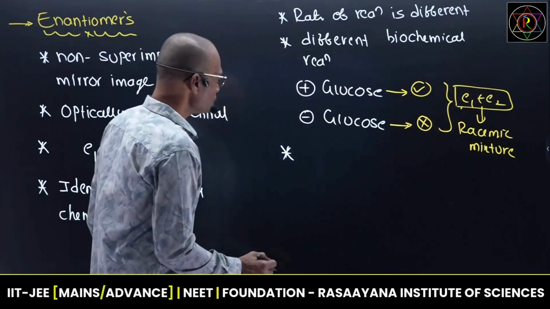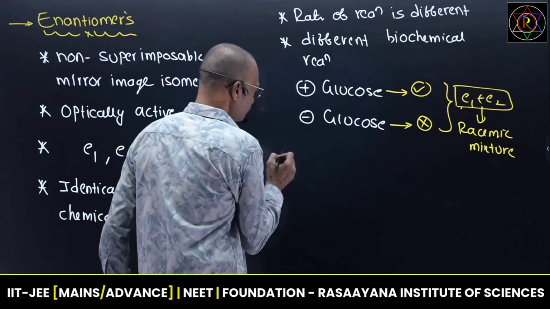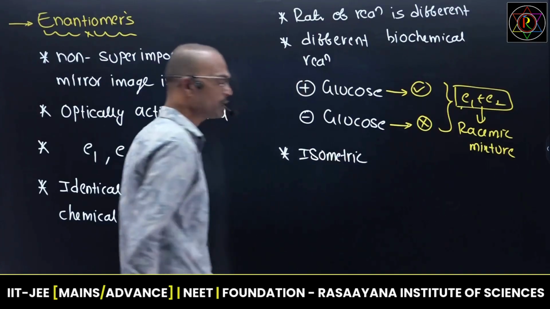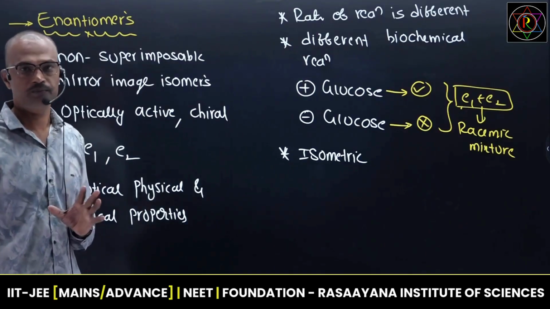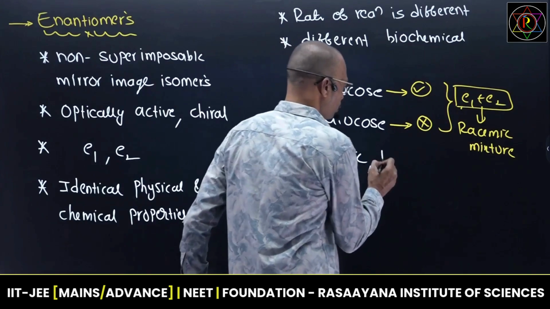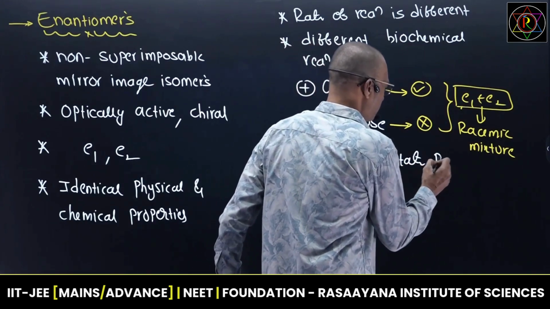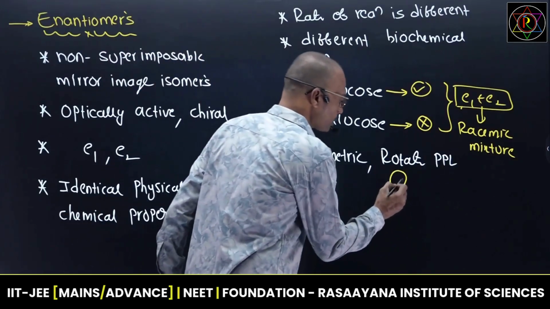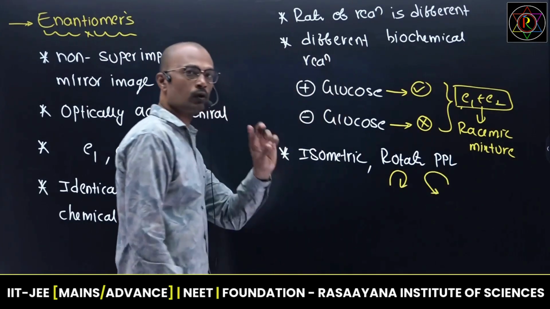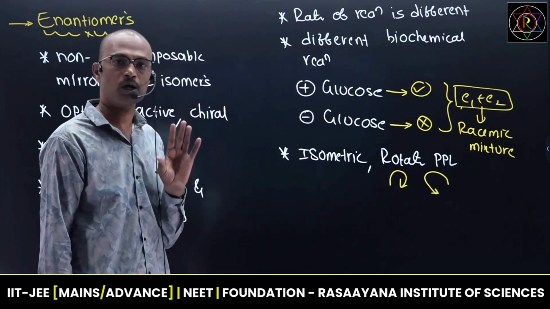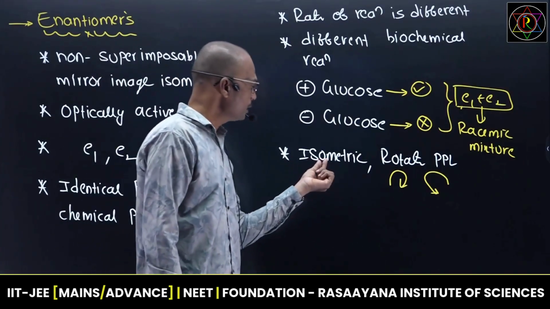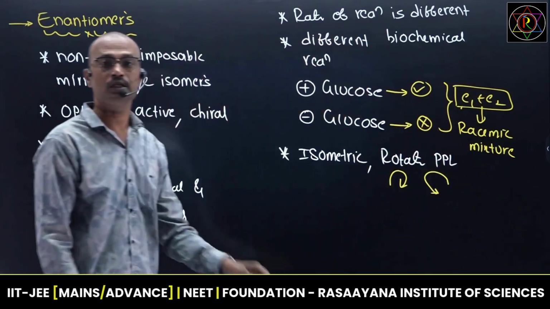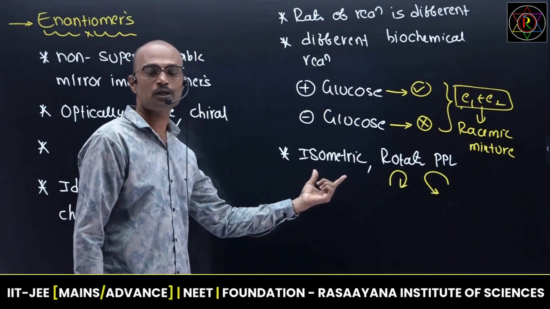Two enantiomers are generally isoenergetic in nature, meaning they have the same energy. They can rotate plane polarized light, but one enantiomer rotates clockwise and the other rotates anti-clockwise, quite opposite in direction. All enantiomers are optically active. Two enantiomers of one molecule have the same energy.